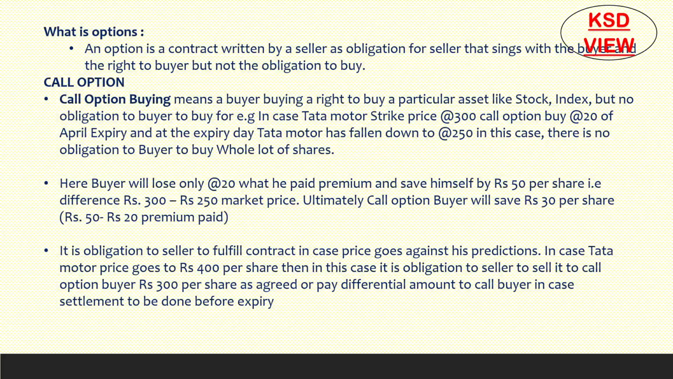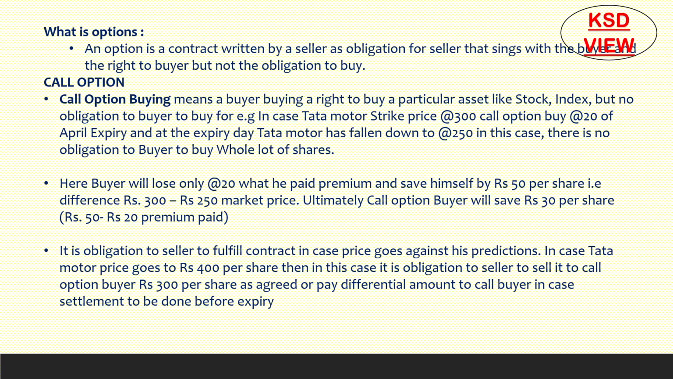Let's see what options are. An option is a contract between a seller and a buyer. The seller has an obligation but not a right. The buyer has the right, but not the obligation, to buy or sell something like shares. We'll see in detail.